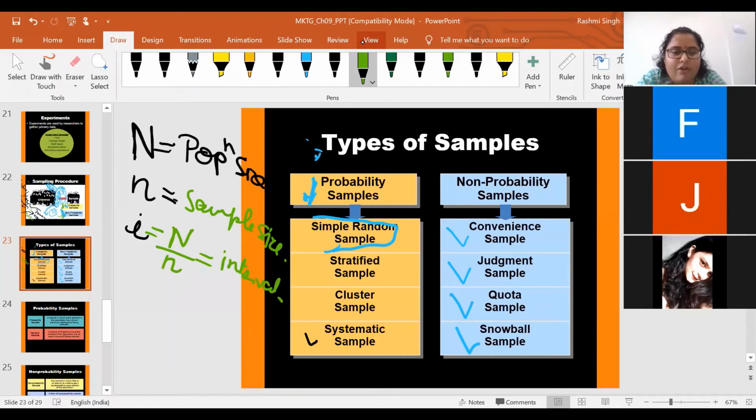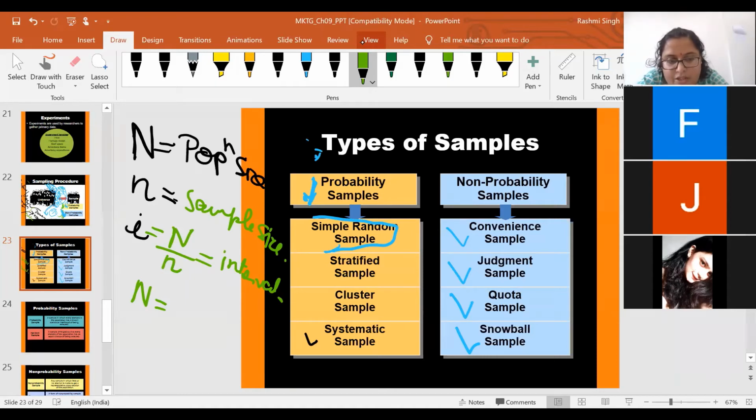Now, suppose I want to take some sample from your classroom. I want to select a few respondents from your classroom, and your classroom will be acting as the population for me.